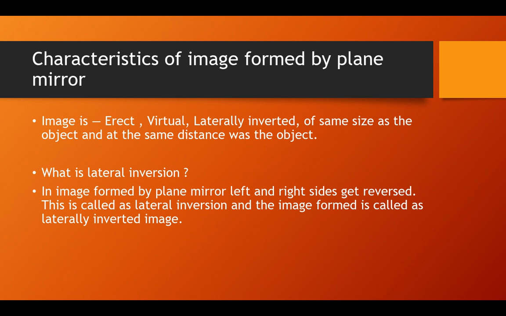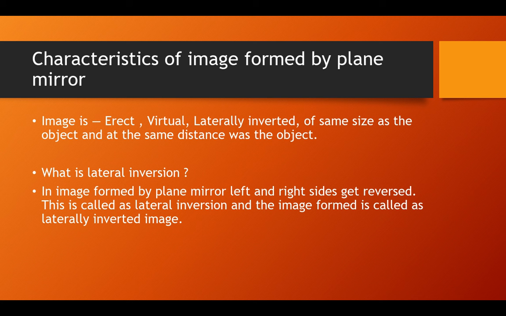You may have seen that whenever we keep a notebook in front of the mirror, we cannot read the words properly in the mirror because lateral inversion takes place. The right and left sides get reversed, due to which we cannot read. And whenever we are standing in front of the mirror and raising our right hand, in the mirror it looks like we are raising our left hand. So this is called lateral inversion. Left and right sides get reversed.